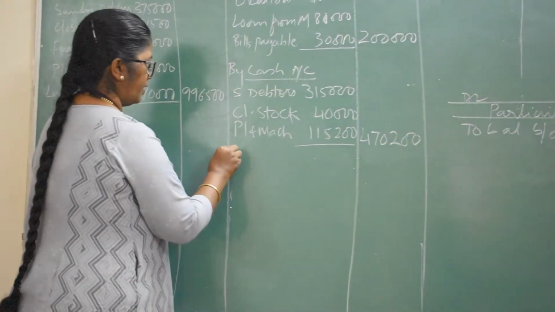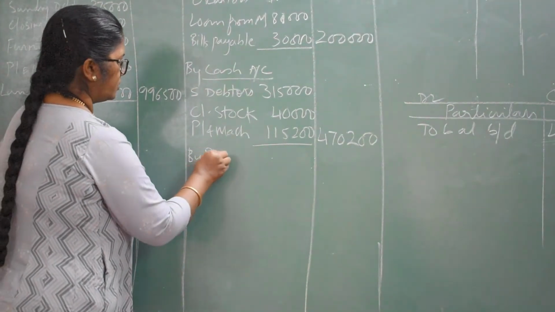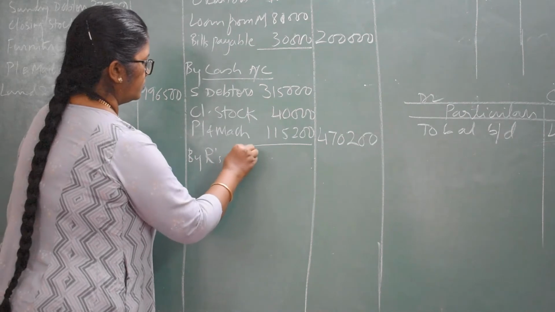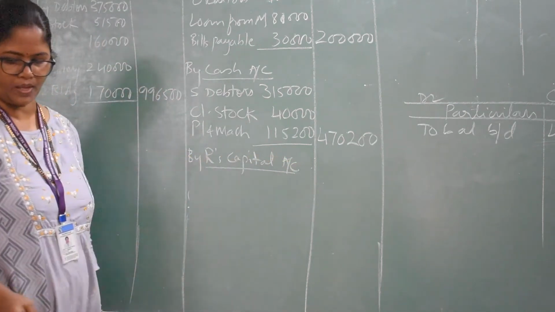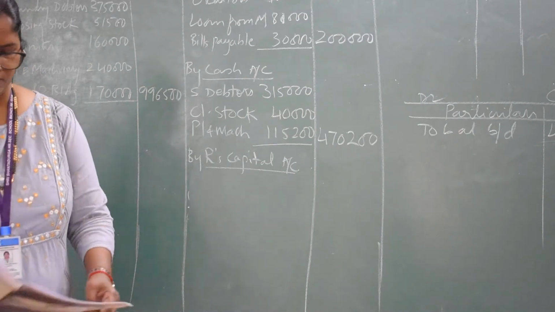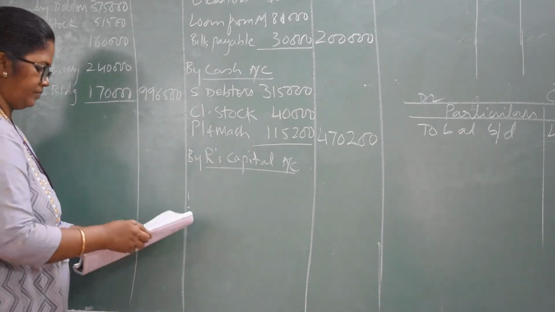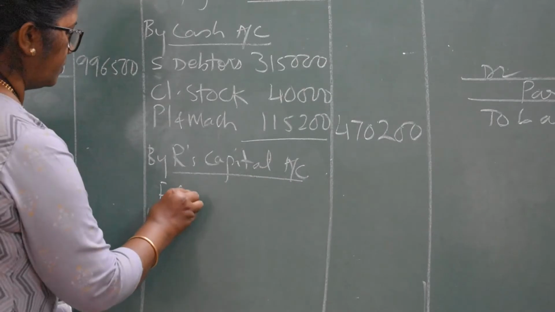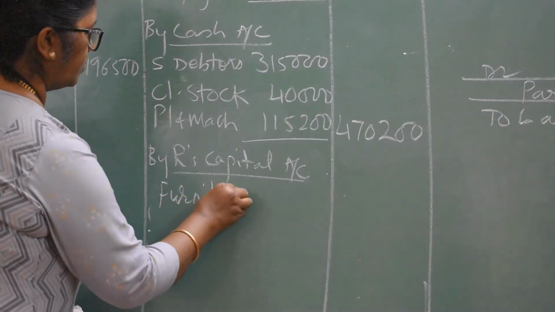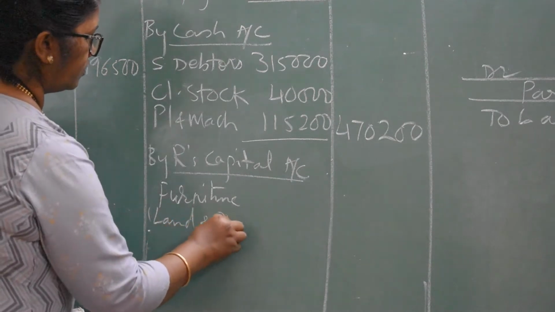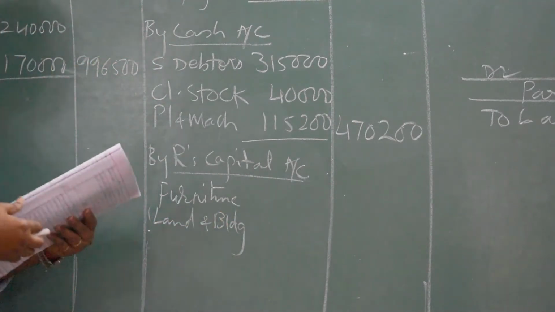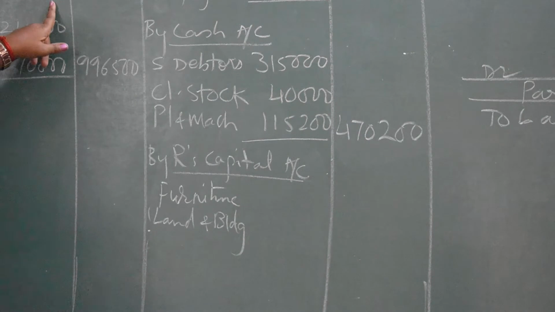Then it is given by R's capital account. He is taking two assets. One is furniture and the second is land and building. And now you will understand, he has taken furniture at 70%.